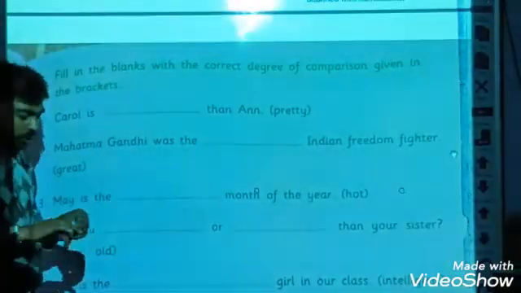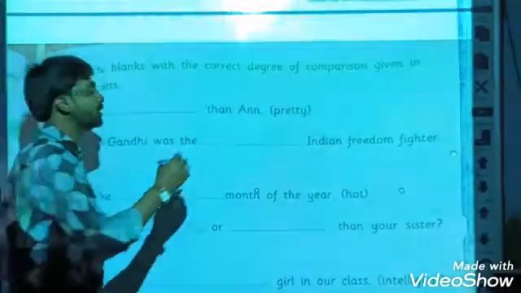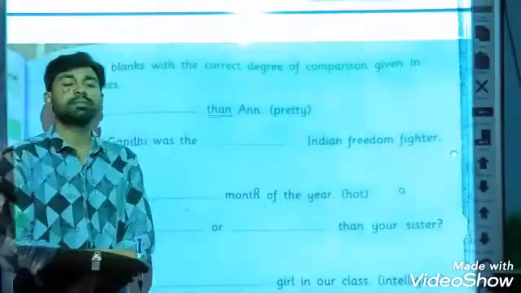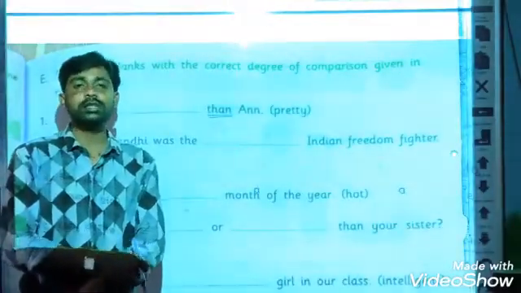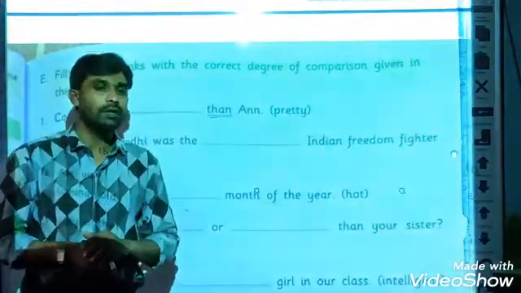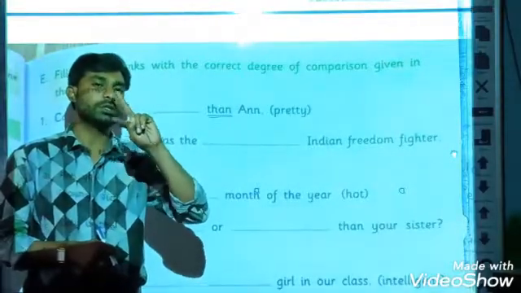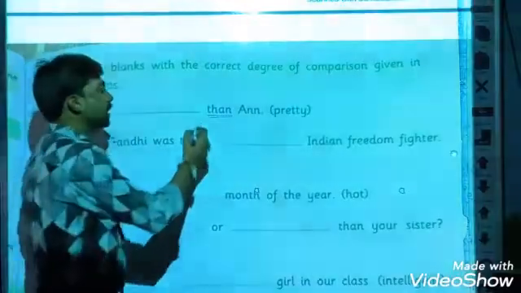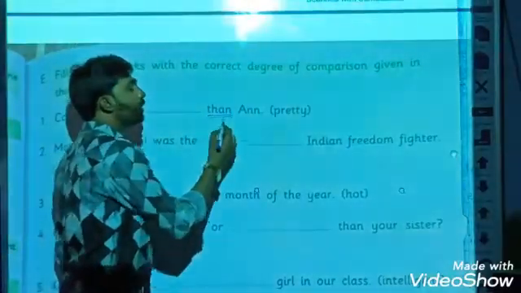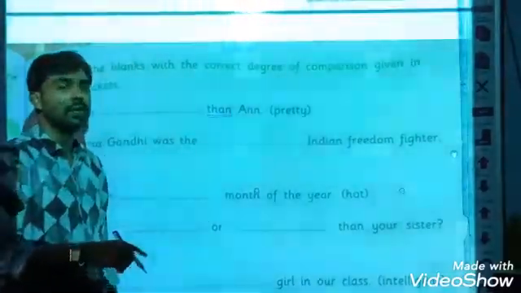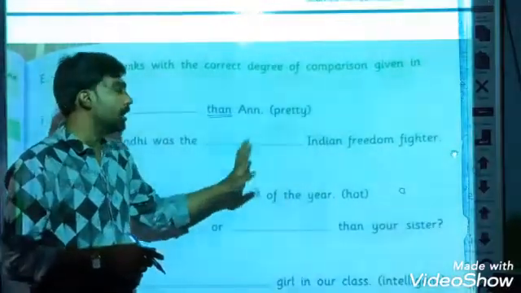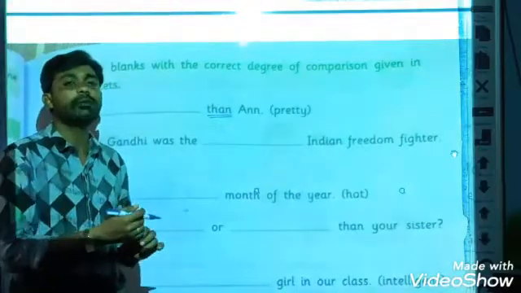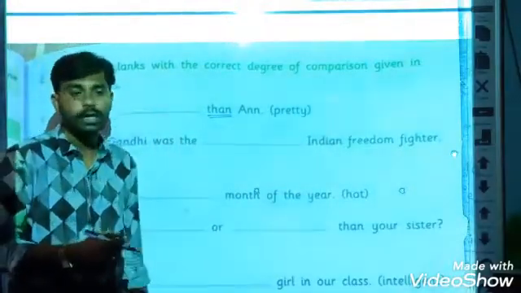Now, dear students, if than is in the sentence, where do we use than? We use than in the comparative degree, when we compare two things. If than is in the sentence, we should take the comparative adjective. And if there is the before the blank space, then we should take the superlative form of that adjective.